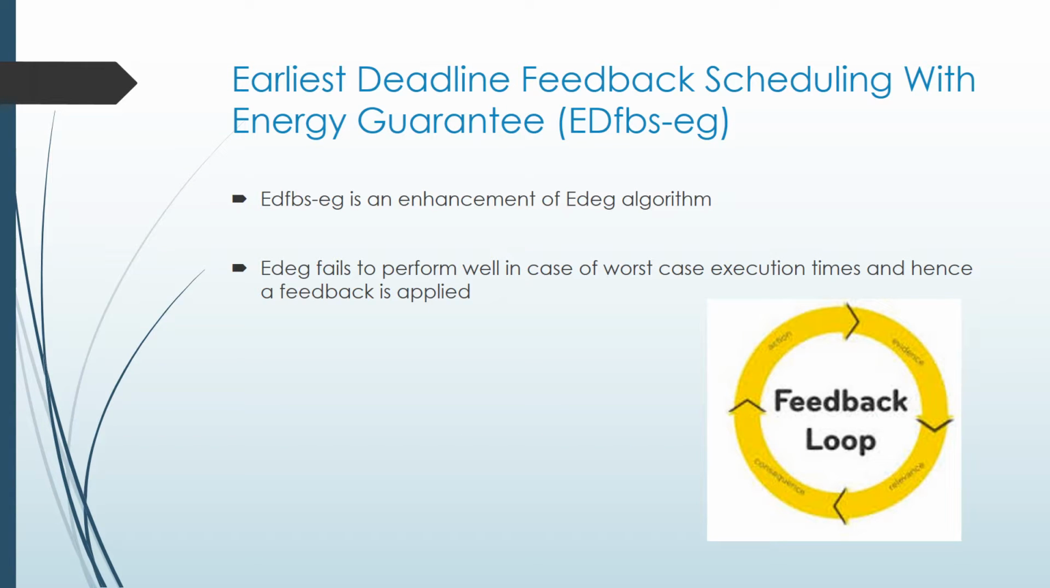The second algorithm is earliest deadline feedback scheduling with energy guarantee. This algorithm is an enhancement of the EDEG algorithm and is improved by adding a feedback to the EDEG algorithm. The EDEG fails to perform in worst case execution times and hence the feedback is applied to improve the performance.